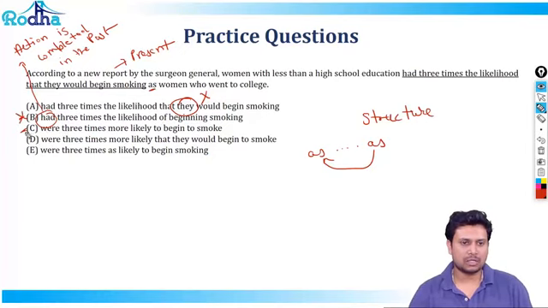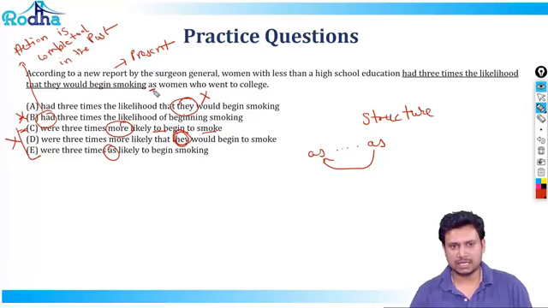Now you have all 3 options with were 3 times more likely to begin to smoke, were 3 times more likely that they would begin. Again, the problem is unnecessary use of they, so D is definitely eliminated. Between C and E, I'm just going to read it together. Were 3 times more likely as likely to begin smoking, to begin to smoke, and to begin to smoke versus more likely, and it says as likely, and I know that my initial structure which is correct in the sentence is as, so this looks to be the structure that will obviously make it correct, and therefore the answer is E.